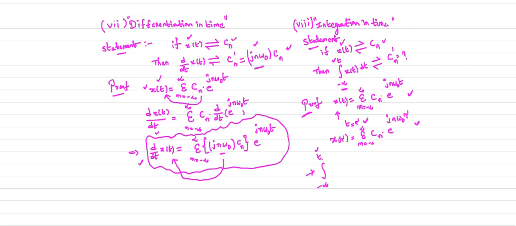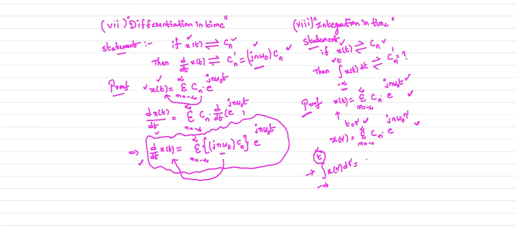To avoid the confusion between this time and the integral limits, I replaced my t by a dummy variable tau. Now integrate the above equation between the limits minus infinity up to the time t.